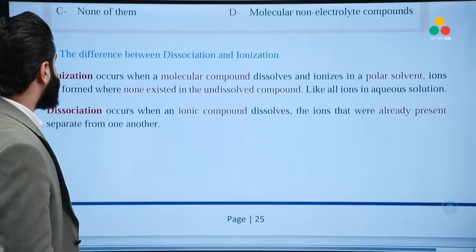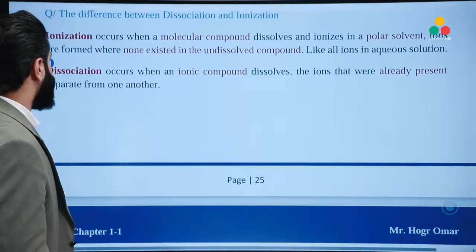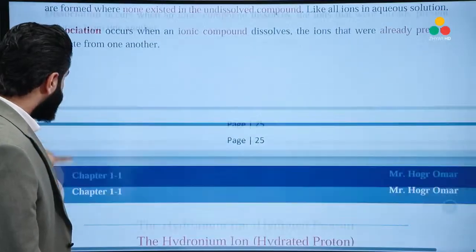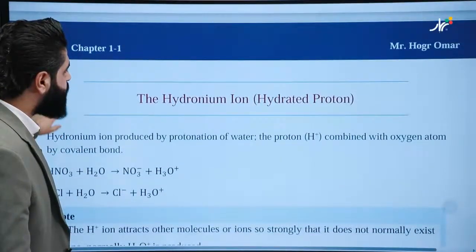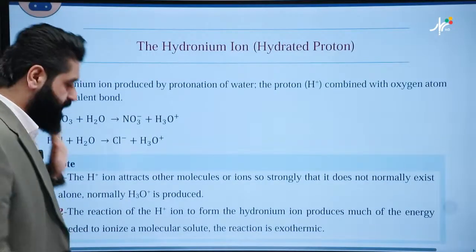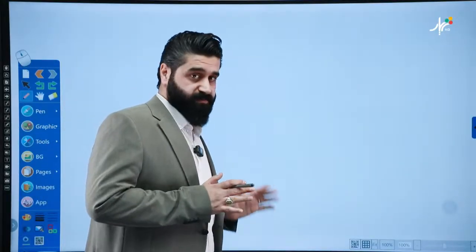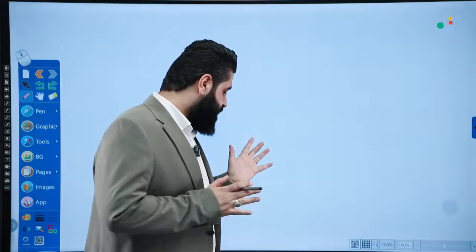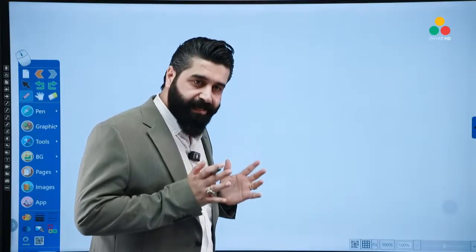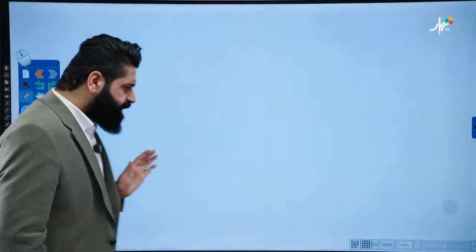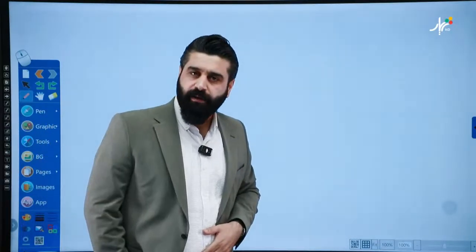Okay, so what's the difference between the dissociation and ionization? Last time I've explained this in a very deep detail: the hydronium ion and the hydrated proton. Please, try to have a white page and write what I'm going to explain. Now I'll give you the most wonderful detail about the hydronium ion and the hydrated protons. The two terms. So, hopefully you remember how to get the hydronium ion.